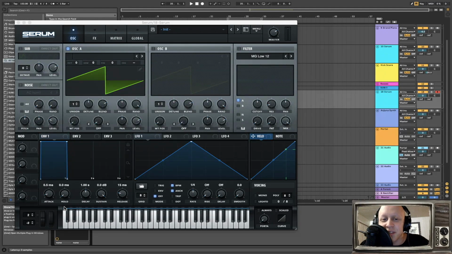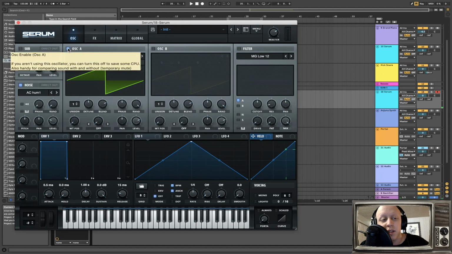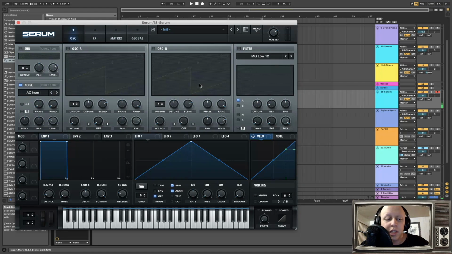Alright guys, so here we are in Serum right here. We just got a regular saw wave and init patch right now. But what we're going to do is make glitches out of white noise, right? So to do that, we're going to turn our white noise on, and then turn oscillator A off. So it'll just be that white noise coming through.